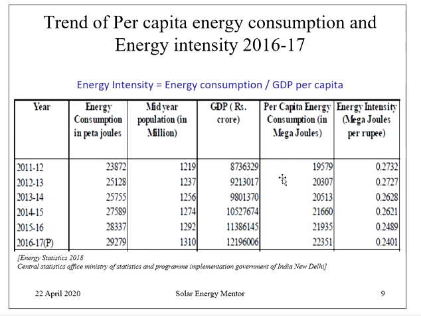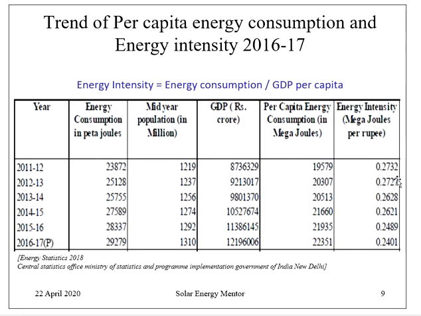Now, if you look at the scenario at the Indian level from 2011 till 2016-17, the figures are like this. The energy intensity in 2011-12 was 0.2732. It is almost in the range of 0.2, marginally increasing or decreasing. In 12-13 it is 0.2727.